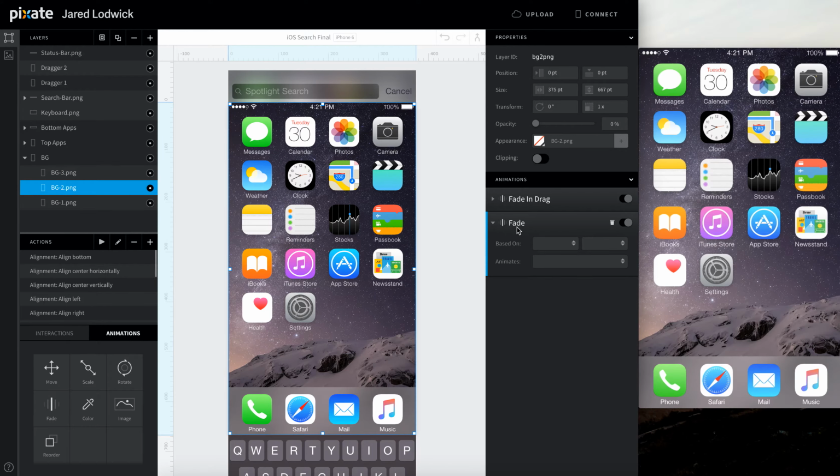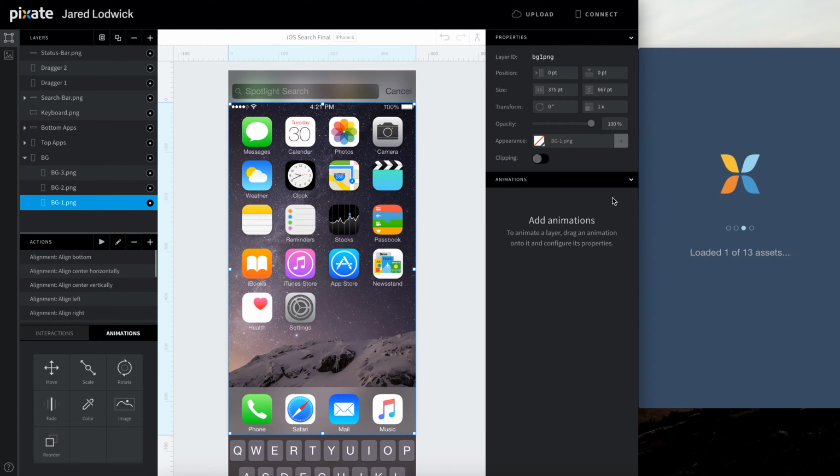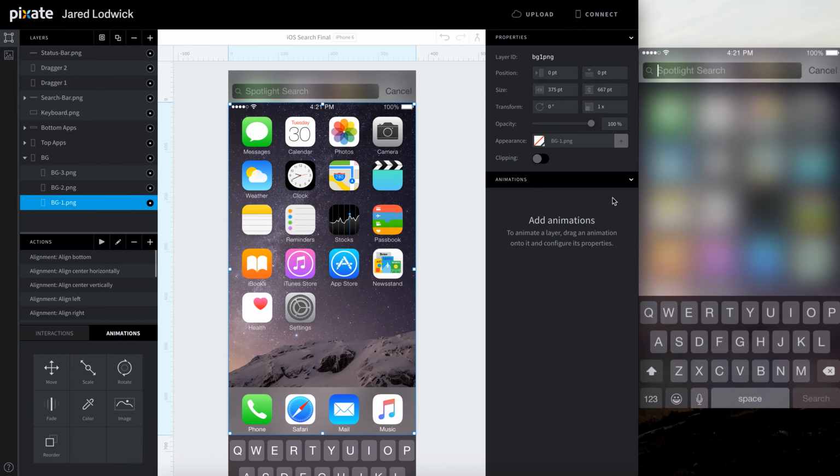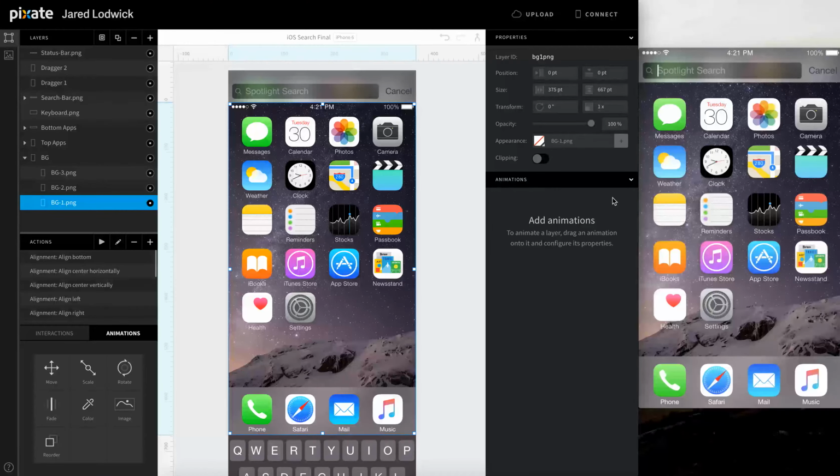Rename this fade out tap 2. Then the next one, based off dragger 2's tap, fade to 0, duration of 0.1, delay of 0.1. Then we actually don't need the fade for this because I forgot we left these on. So now if I do that, cool.